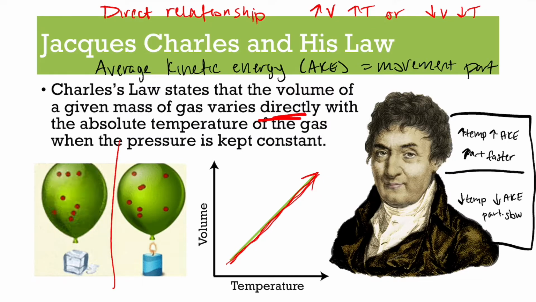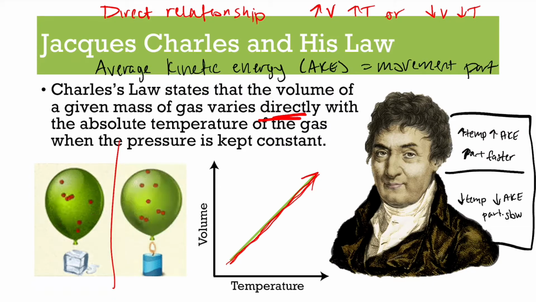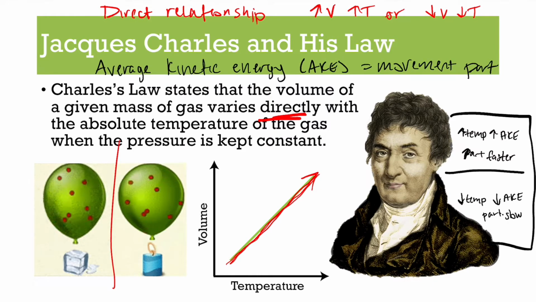So in this balloon over the ice example, the ice is cooling down the gas in the balloon. Now look, there's no gas coming in, there's no gas leaving. Whatever you have is there. So when the gas inside the balloon is being cooled, the temperature is going down. So the particles are moving slower and slower and slower until the average kinetic energy decreases.